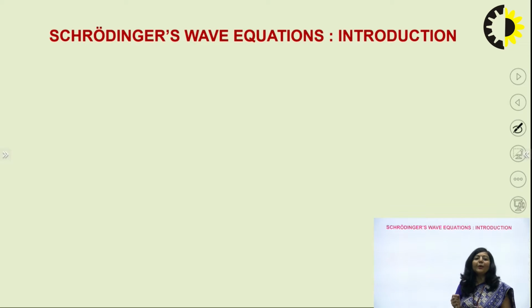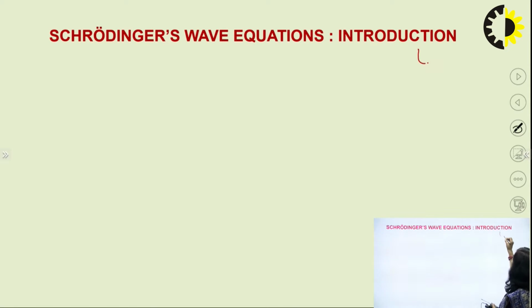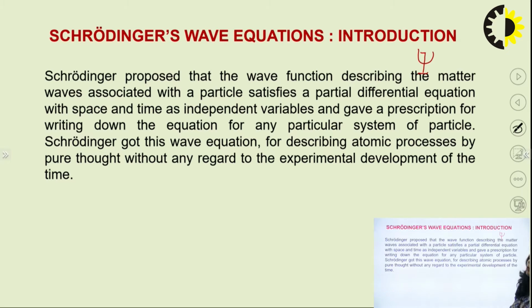So in 1926, Erwin Schrodinger proposed a second order partial differential equation in terms of a new mathematical function, known as the Schrodinger wave function, and the notation for it is psi. So this is all about the basics, or the origin from where this equation has started. Schrodinger proposed a wave function, and that wave function can describe the wave nature associated with a moving microscopic particle.